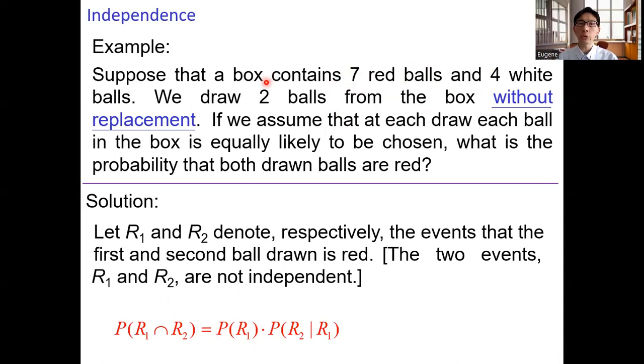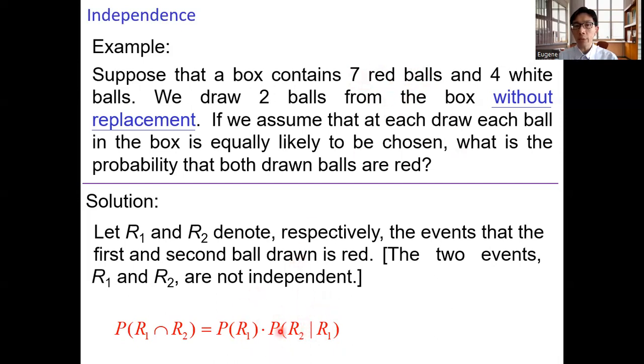How about the second draw? Because we draw the balls without replacement, in the second draw, the box only contains 10 balls. And if the first ball is red, in the second draw, out of the 10 balls, only 6 red balls remain.